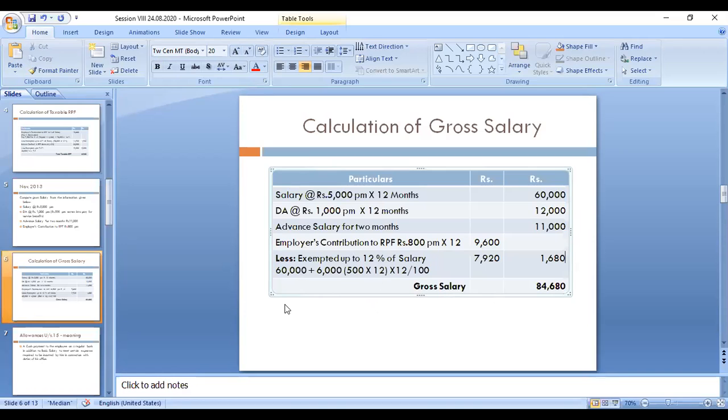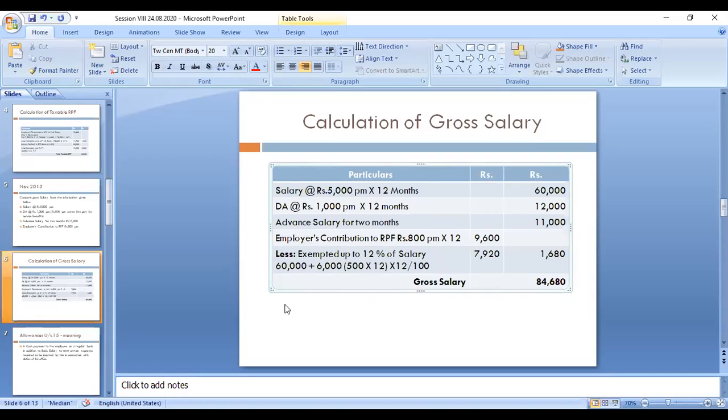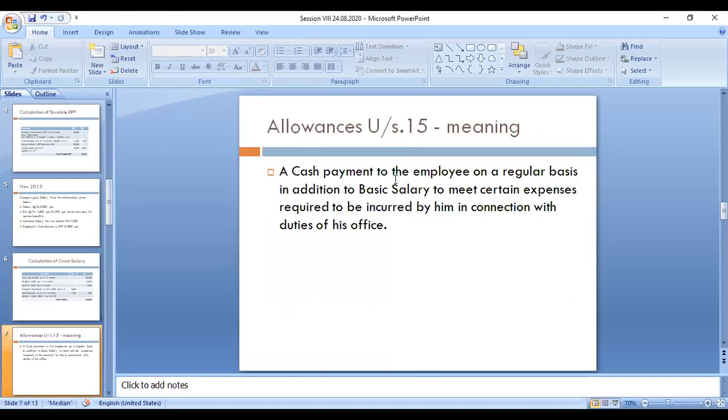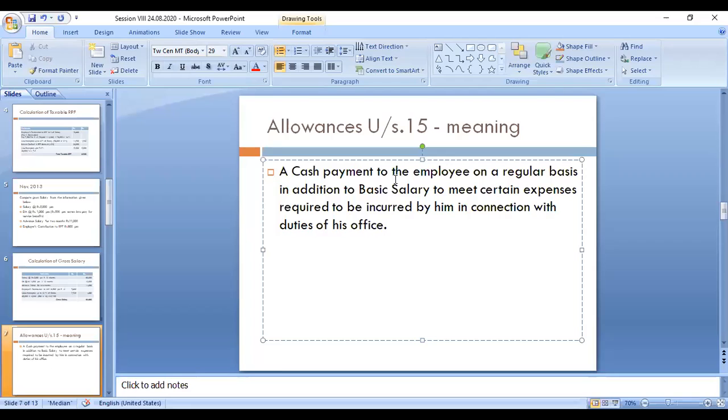Okay, now we can move on to the next one. Next one is a part of the salary, called allowances. This is the next chapter. Under Section 15, the allowances come. So what do you mean by allowances? They are asking two more questions. A cash payment to the employee on a regular basis, in addition to basic salary or basic pay, whatever it may be, to meet certain expenses required to be incurred by him in connection with the duties of his office.